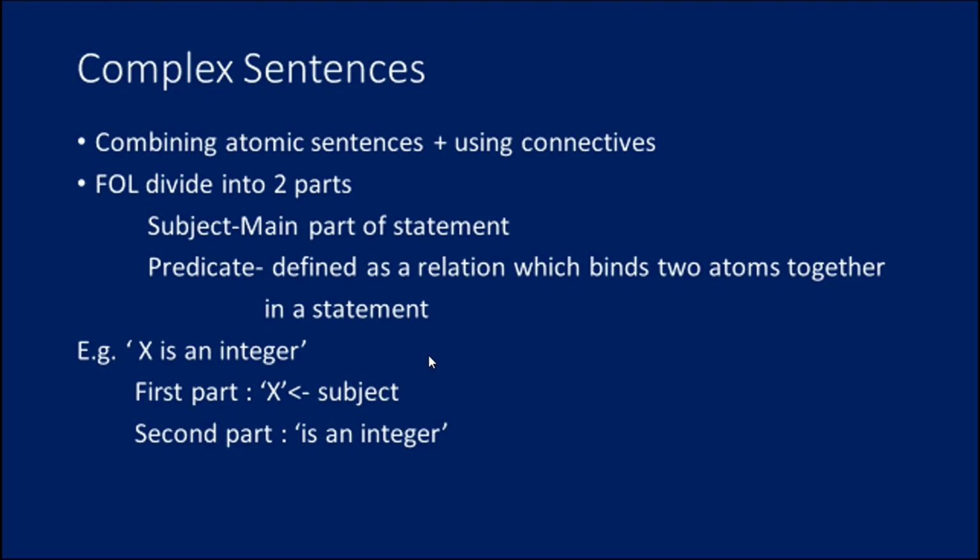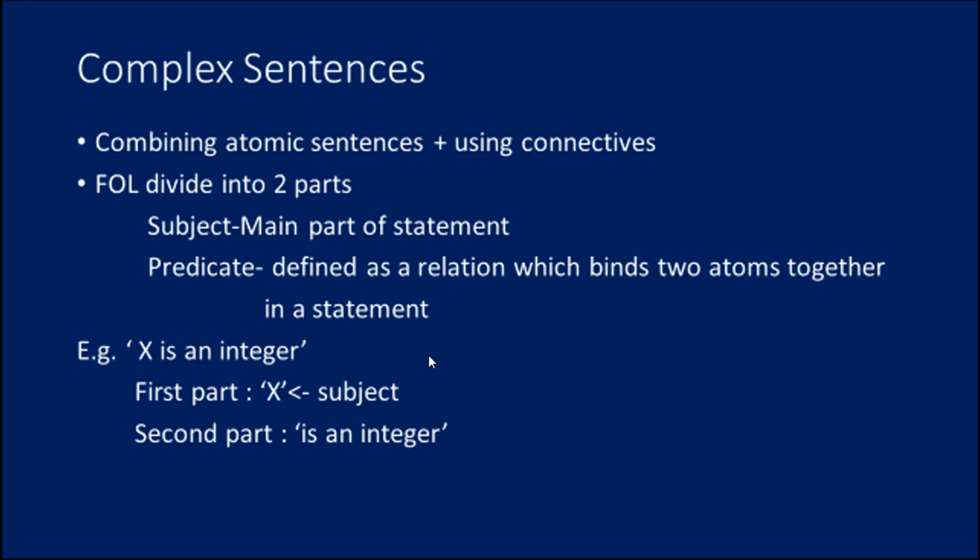And if the concept does not belong to propositional logic, you can go for another representation like first order logic. Got it? So that drawback, that insufficiency in propositional logic, is why we go for another concept called first order logic.